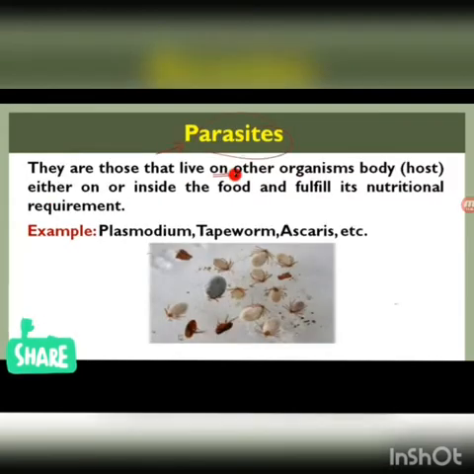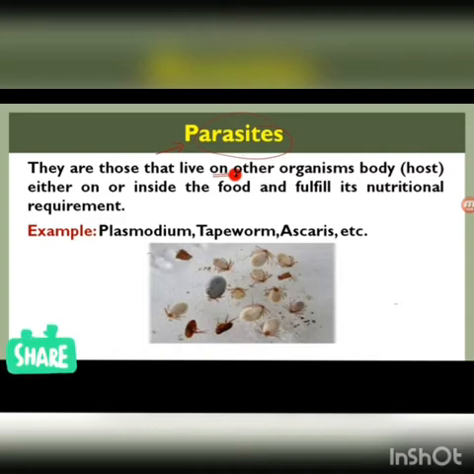Now coming on to the next set of organisms, known as parasites. They are those that live on other organisms' bodies. The other organism is called the host organism. They live either inside or outside of the host and fulfill their nutritional requirement.